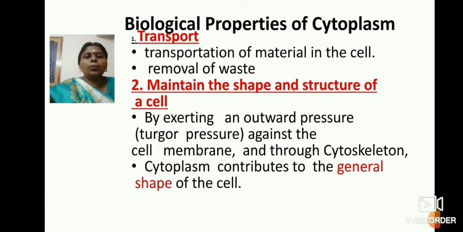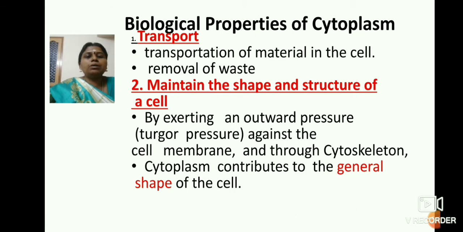By means of the components present inside the cell, it exerts an outward pressure, and that outward pressure is nothing but turgor pressure. This outward pressure against the cell membrane is achieved by means of some cytoskeleton like actin filaments, and this pressure gives the shape and structure of the cell. If there is excess salt content inside the cell or outside the cell, the shape will vary and the cell membrane may burst. That is osmosis, by means of this pressure.